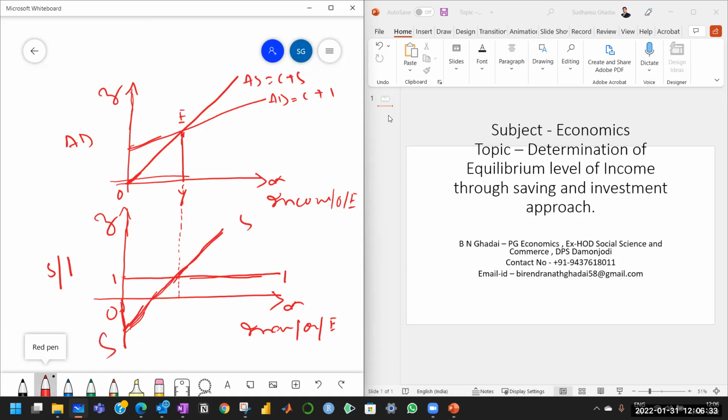This is saving, and here investment. This is F. Equilibrium is achieved. So in terms of saving and investment, this is the equilibrium.